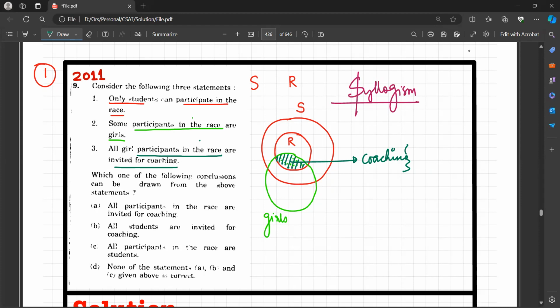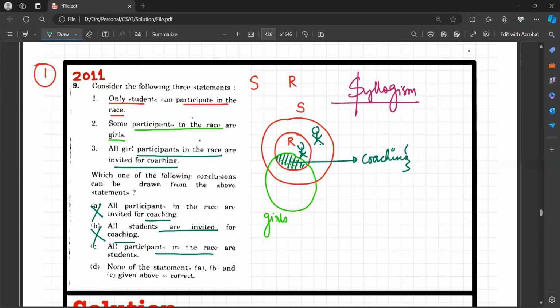Now reading which one of the following conclusions can be drawn from the above statements. The first one is all participants in the race are invited for coaching. Is it true? Now if you place a fellow here who is participating in the race, who is a student, but is not invited for coaching because the fellow is a boy. Got it? So this is wrong. All students are invited for coaching. Is it so? No. Because this fellow here is a student, but is not invited for coaching. This is also wrong.